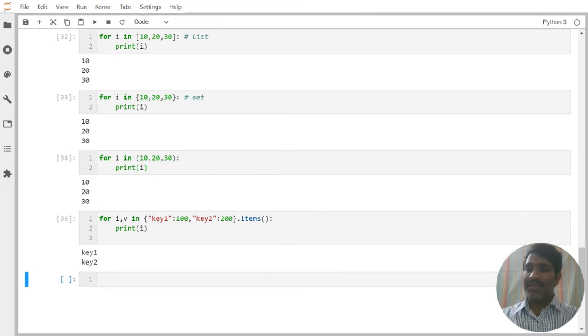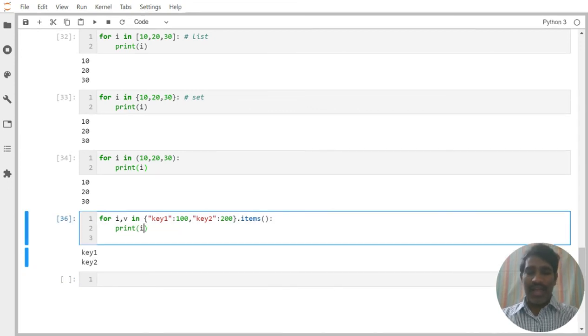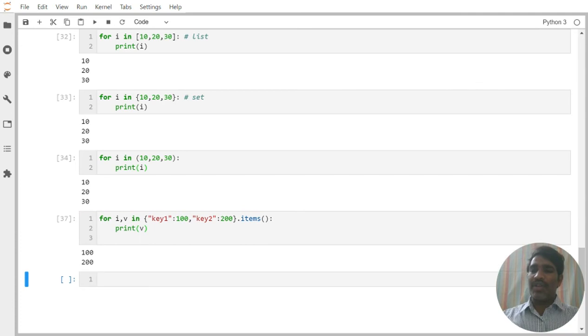If I write v and print it, what you are getting is 100 and 200. This items is called a method. It will write keys into i and values into v. Items is a method that is useful to get all keys into i and all values into v. The moment I say print v, we are getting 100 and 200.